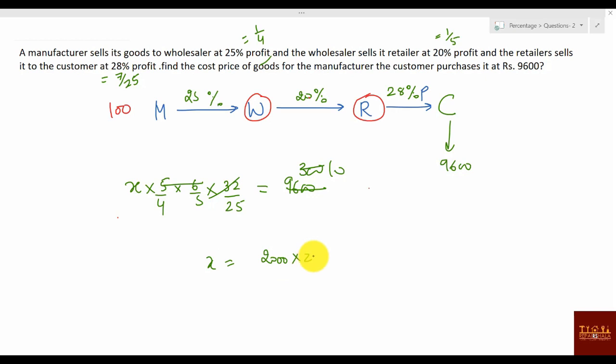22,000 into 25. Or you can say 50,000. What was the cost? 50,000 or 5,000? No, 50,000. 200, 10 is there. Oh, sorry, 10 is there, so it will become 5,000. Instead of 10, I have taken 100, right? Okay, so it will become 5,000. Clear? This is one way.